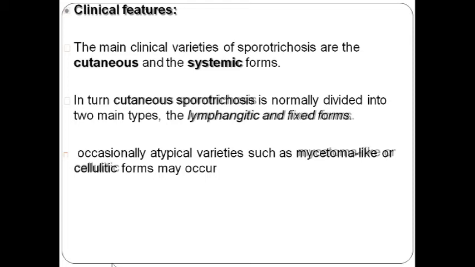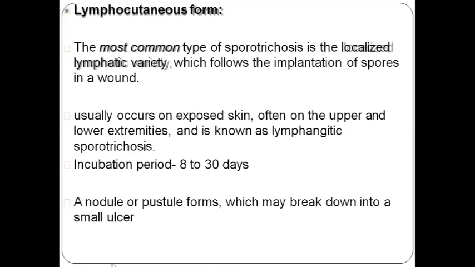Clinical features, the main clinical features I think you have discussed already. Okay. So the varieties of sporotrichosis are cutaneous and extracutaneous. Cutaneous sporotrichosis has more types, that is lymphangitic and fixed forms: one involves the lymph nodes, one does not involve the lymph nodes, that is the fixed form. Now occasionally atypical varieties such as mycetoma-like and cellulitis may occur.